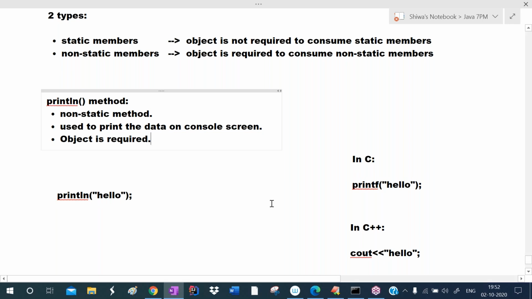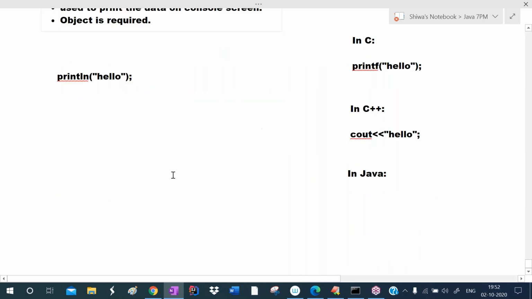But where did they define this println method? See here, there is a class. That class name is print stream class. In the print stream class, they, meaning Java developers, defined a method here, println method.